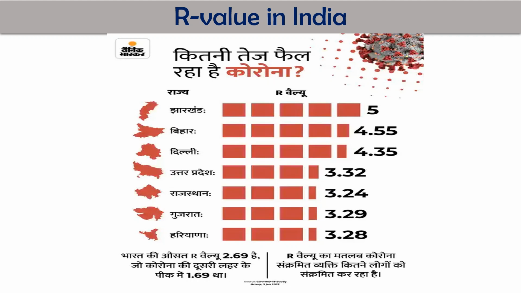So it means the transmission rate is very high. If you see the state-wise ratio, Jharkhand has a very high R value, that is 5. Then Bihar 4.55, Delhi 4.35, then UP, Rajasthan, Gujarat, Haryana. So it shows how fast this disease is going to be transmitted from an infected host to a fresh host.